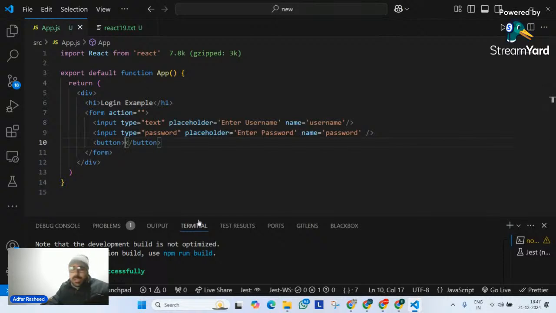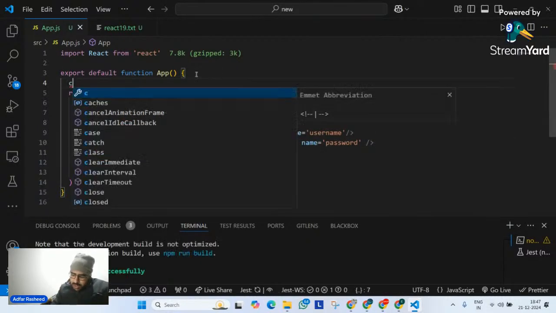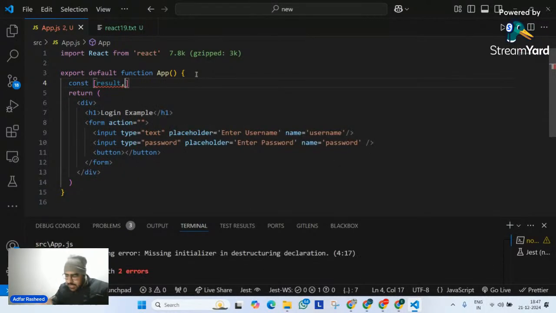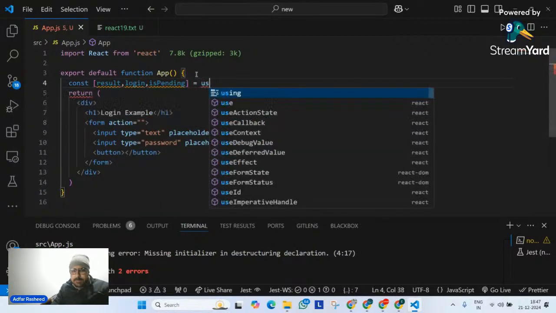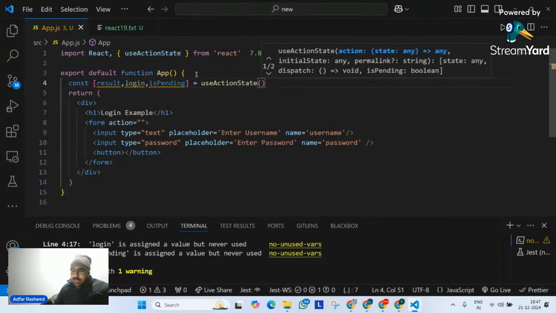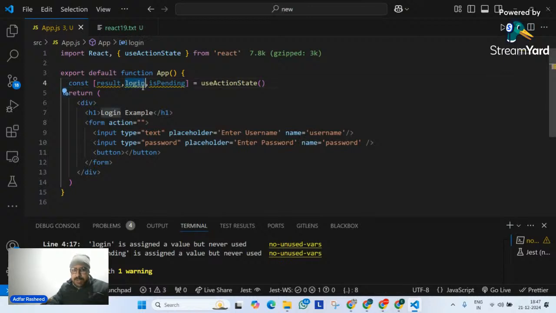And then in this button, I know I have to use isPending. So I will go above return and define three things. Constant, the state name, whatever it is, I will keep it result. Second thing is the action, so let me make it login. Third thing is pending. This is equal to a hook called useActionState. Number one is the action which is going to perform.